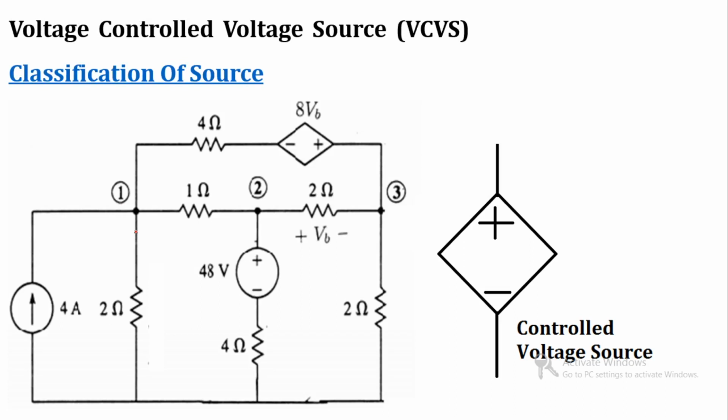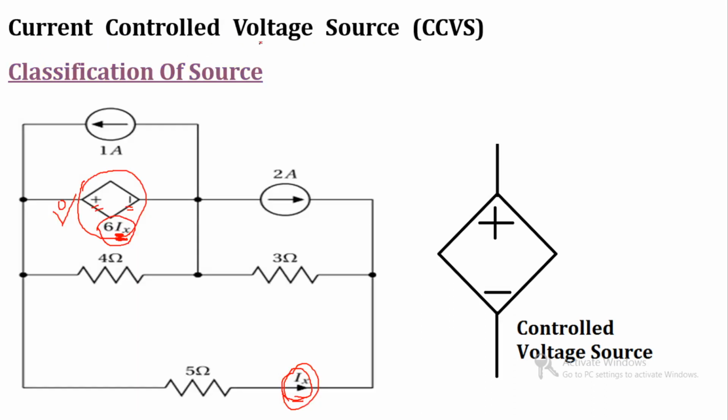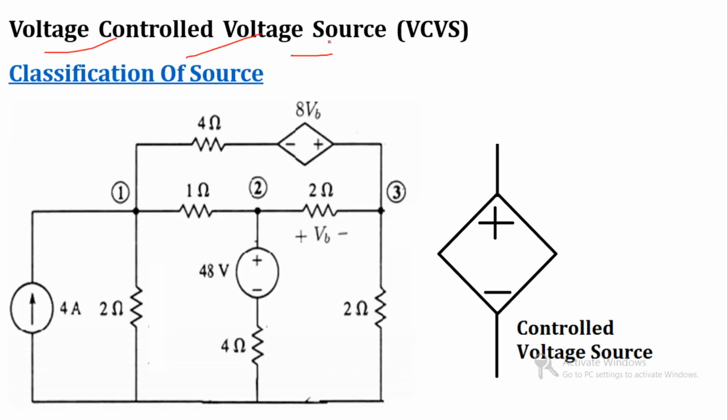Now the second type of dependent source is the voltage controlled voltage source. The first one is current controlled voltage source, the second one is voltage controlled voltage source. Again this is the symbol of controlled voltage source, shown over here. Now which type of voltage source? The type can be seen by means of the value. Now this value is voltage, it is VB.